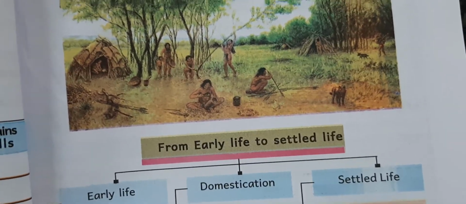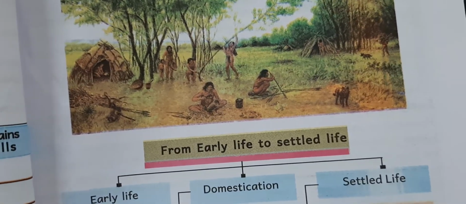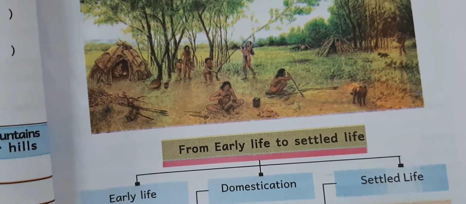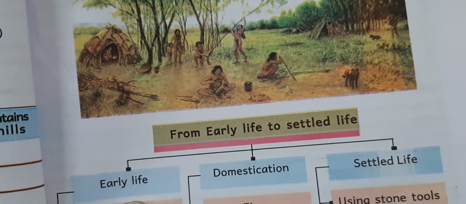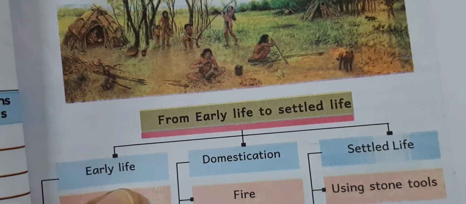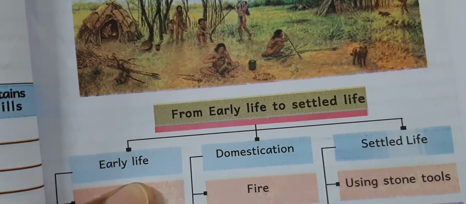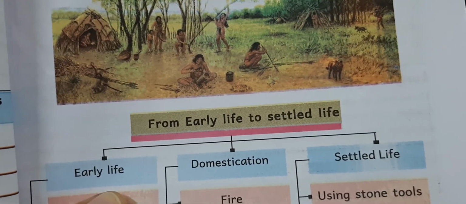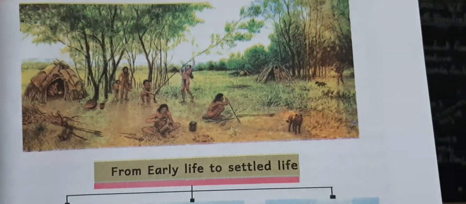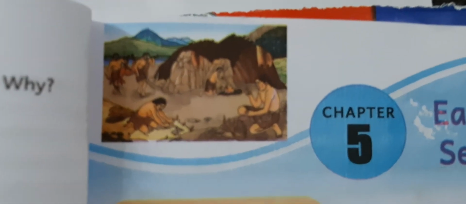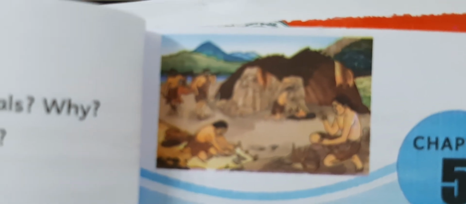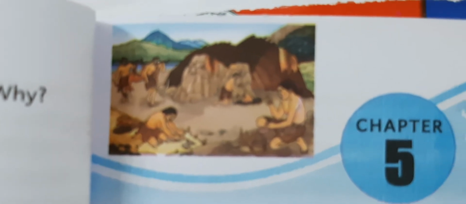Now look here, children, how people are cutting the trees and how they made huts, small kinds of huts. They are naked, they did not cover their body with skin, etc. So that is early human life. Next, students, turn your page. Here also you can see some people and how they are living. They are ancient people, our ancestors.